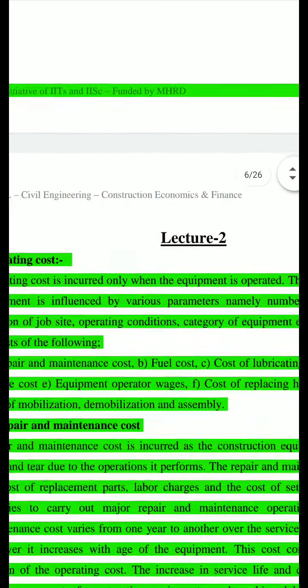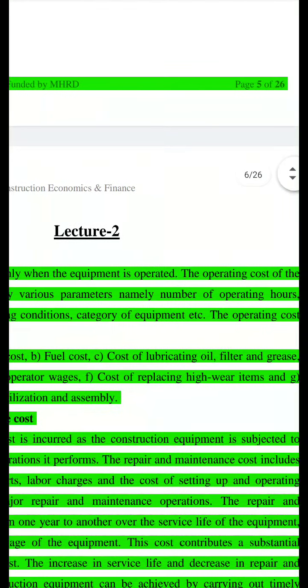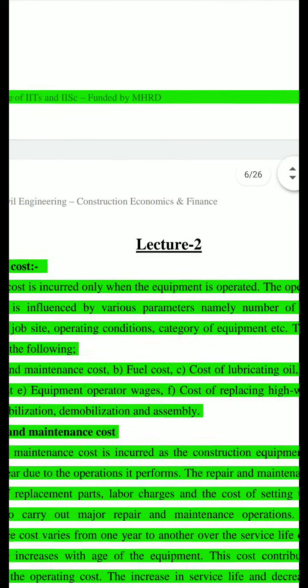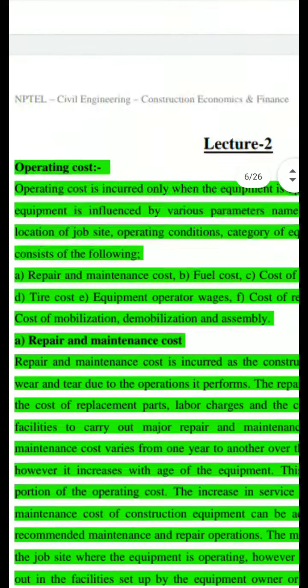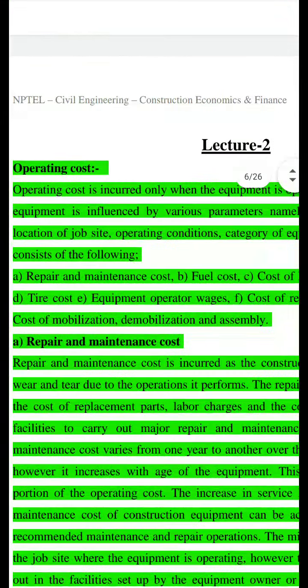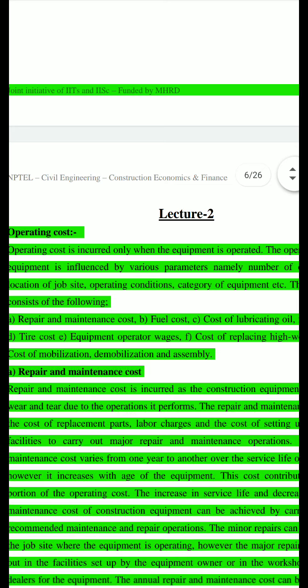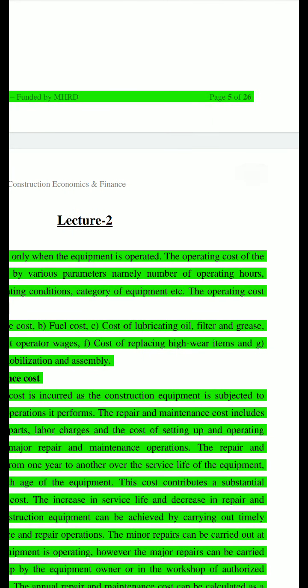The operating cost of the equipment is influenced by various parameters, namely the number of operating hours, location of the job site, operating conditions, category of equipment, etc. It depends on what type of job it is working on, how much quantity, lighter jobs or heavier jobs, and what location it is working in, whether accessible or inaccessible, hilly areas, forest areas, marshy areas, then the category of equipment.